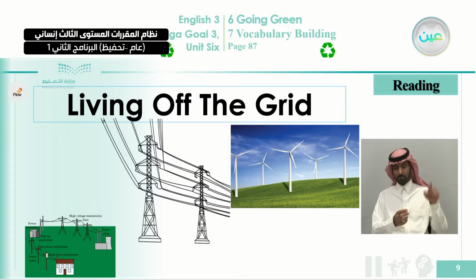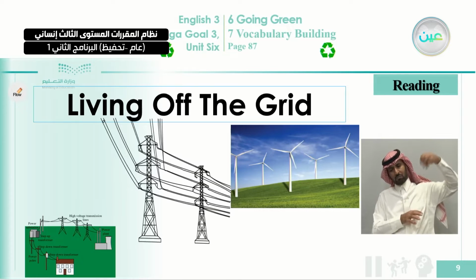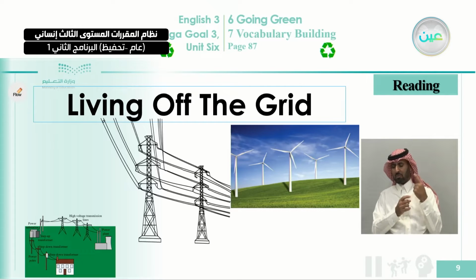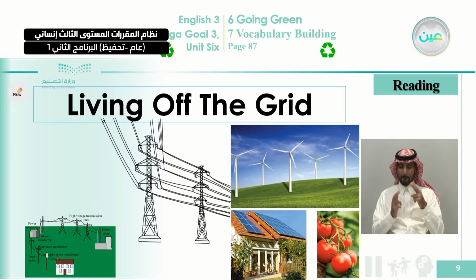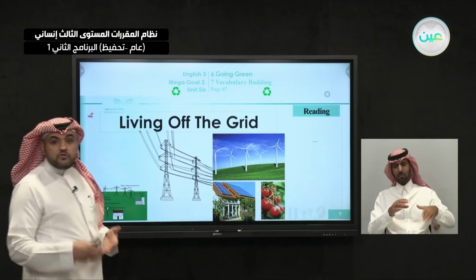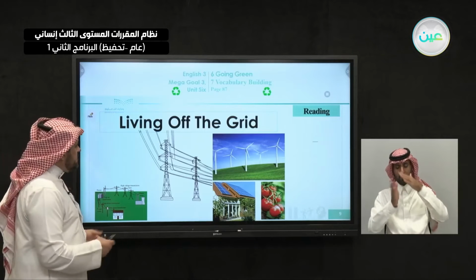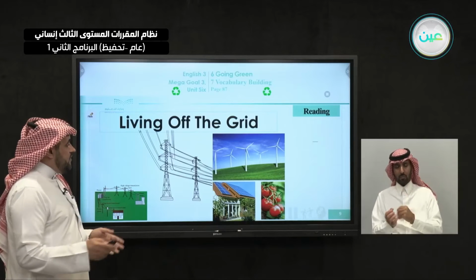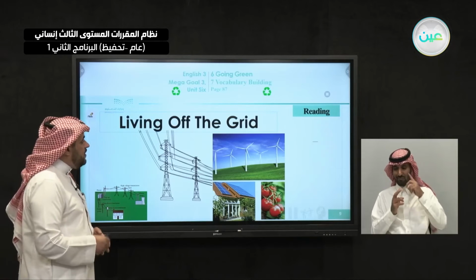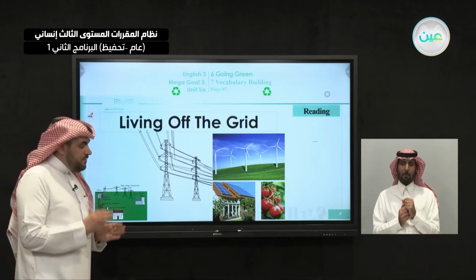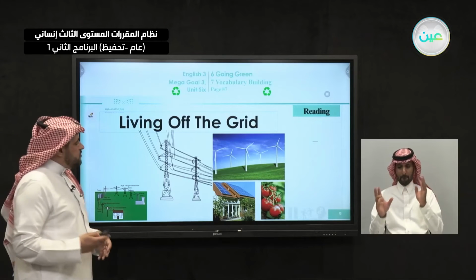We will read a lot about this, and we will understand how these windmills work, and also how they generate electricity. They also use the solar system, the solar power, to generate electricity, and they grow their own vegetables and fruit. They also raise their own chicken and animals, and they live away from modern life, or away from electricity in particular, and also other natural resources.